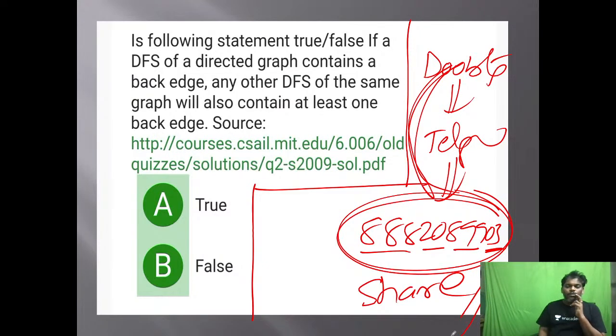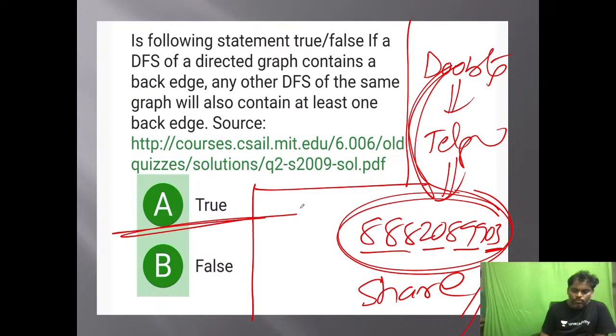Now see this problem. Is the following statement true or false? If a DFS of a directed graph contains a back edge, any other DFS of the same graph will also contain at least one back edge. Using a back edge in DFS, we can find out whether a cycle is there or not. If the graph has a back edge, then any DFS of the same graph will definitely have a back edge. If a back edge is possible in the given graph, do any DFS traversal from any vertex, guaranteed you will find it. Answer is true.